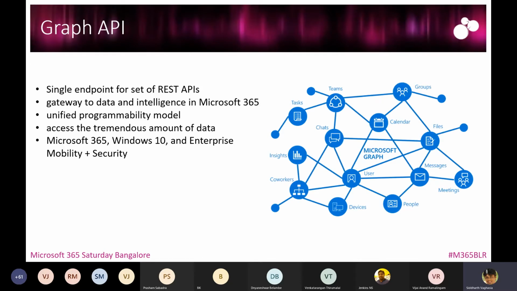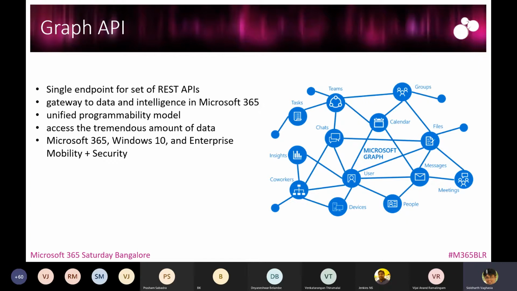Before moving to Teams Graph API, let's take a quick recap on what is Graph API. We know that Graph API is a unified programming model which allows us to access a tremendous amount of data across Microsoft 365 products like Teams, SharePoint, Calendar, messages, meetings, everything. As a developer, we need these APIs so that we can build custom applications, or interact with the Office 365, M365 data in our application. Graph API provides us a single endpoint for all the REST APIs which are available.